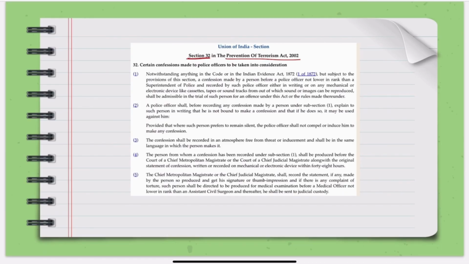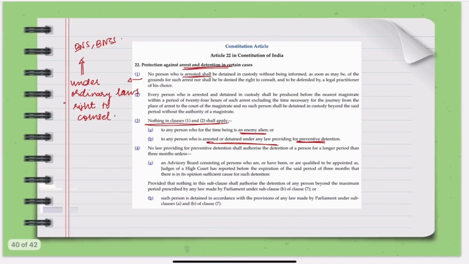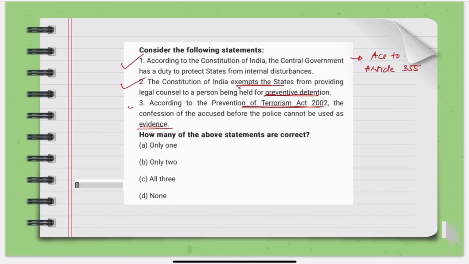Here it is given that a confession made by a person before a police officer not lower in rank than an SP of police, including electronic recordings that can be reproduced, shall be admissible in the trial of such person for an offence under this Act. So in Section 32 of POTA it is given that it is admissible. Now, you tell me, why is this question asked?